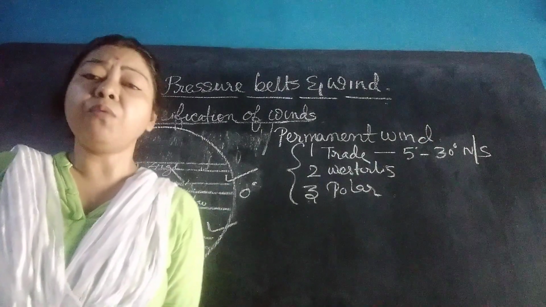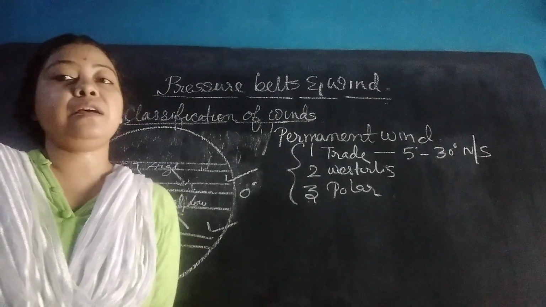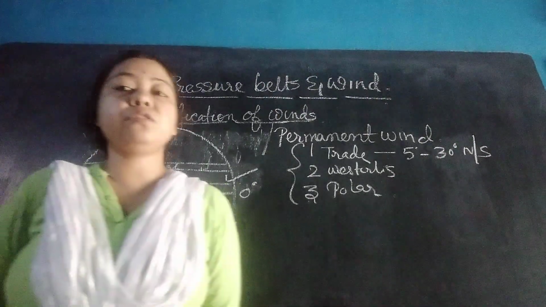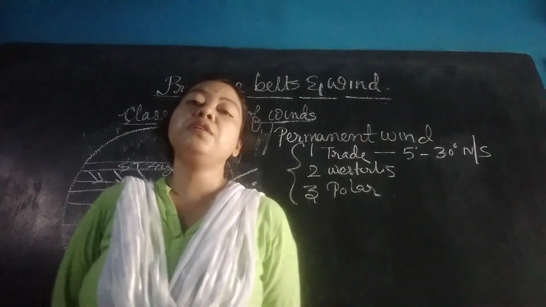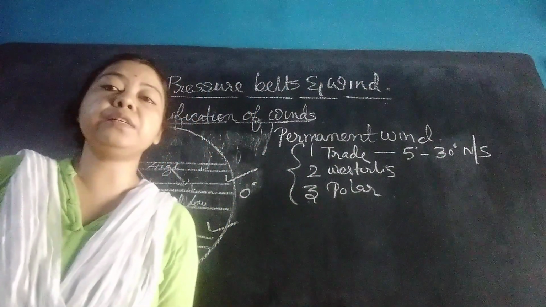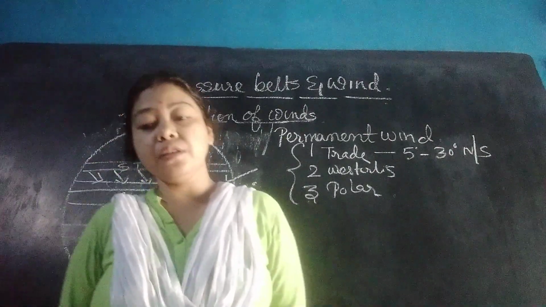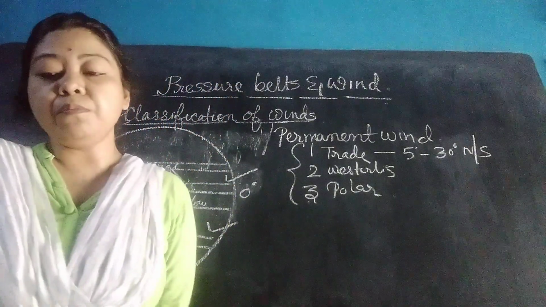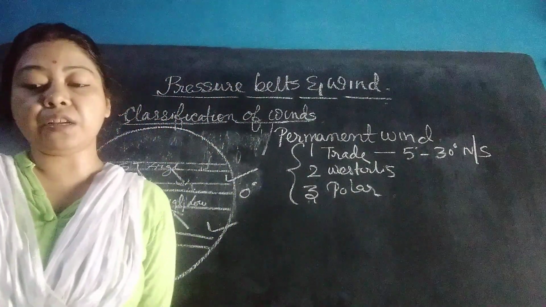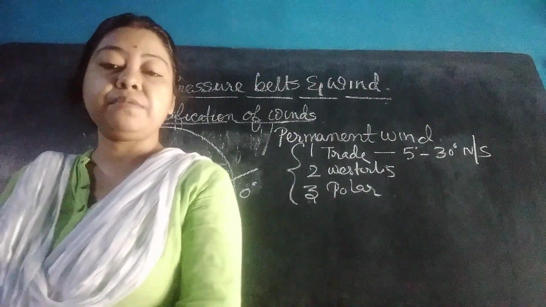Now why does the velocity vary? Because in the northern hemisphere there are lots of obstructions of land bodies, so the wind's velocity decreases, but in the southern hemisphere there is open ocean where the wind blows at full velocity and speed. These winds blow constantly in the same direction, and so they are also known as planetary winds.